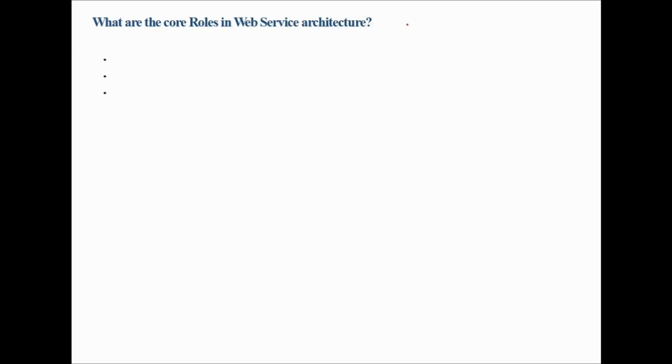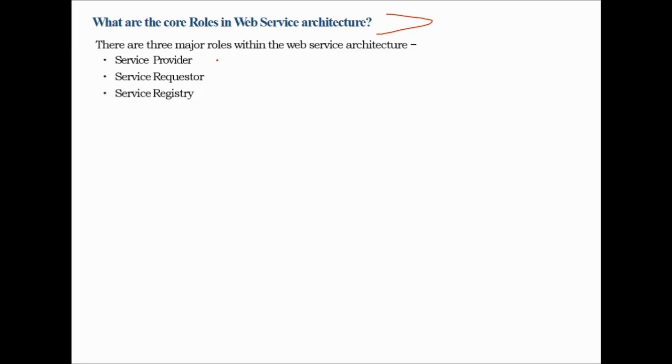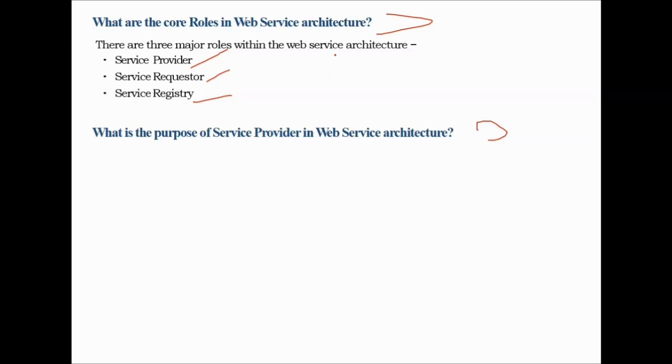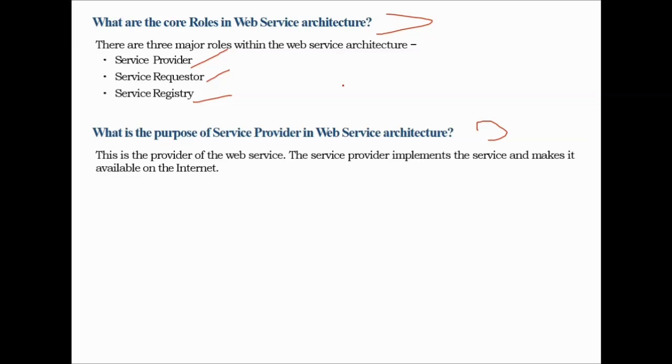Then what are the core roles in web service architecture? There are three major roles within the web service architecture. A service provider is there, a service requester is there, and a service registry is there. So what is the purpose of the service provider in web service architecture? This is the provider of the web service. Means the service provider implements the service and makes it available on the internet.